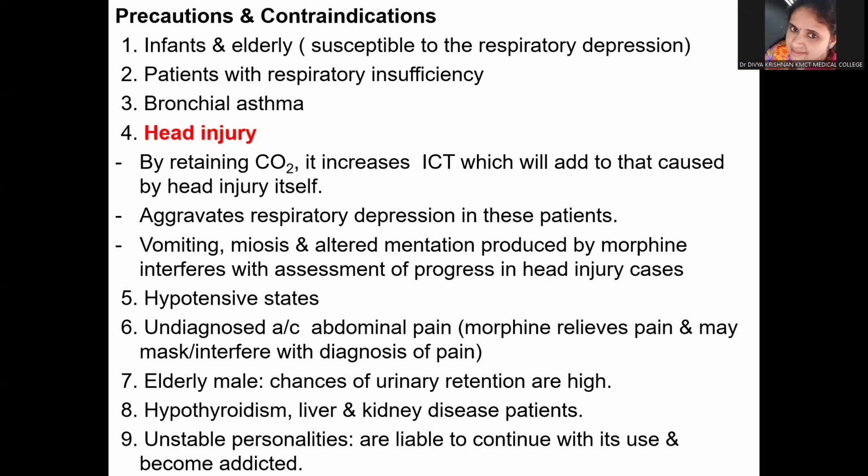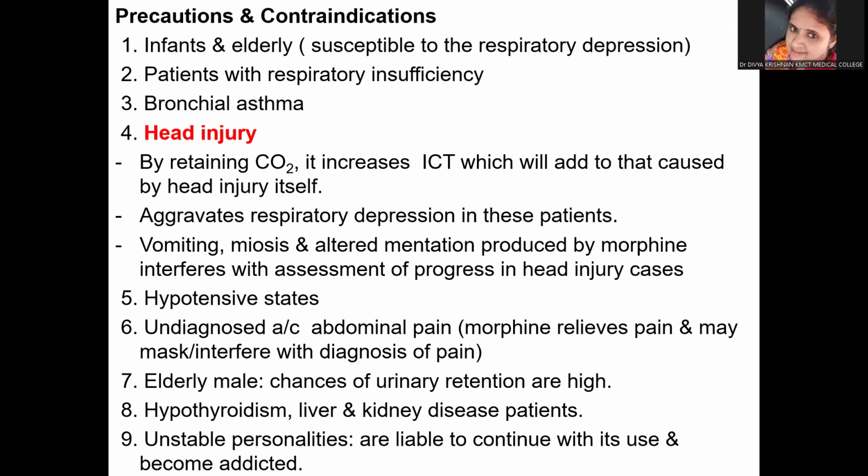It can also aggravate the respiratory depression, which is already present in patients with head injury. Vomiting, meiosis, and altered mentation, which are produced by the morphine, can interfere with the assessment of the progress in head injury. So we are always assessing head injury cases by using the Glasgow Coma Scale, and the parameters which are used in the Glasgow Scale will not be assessed properly because of the vomiting, meiosis, and altered mentation, which is induced by the drug itself.